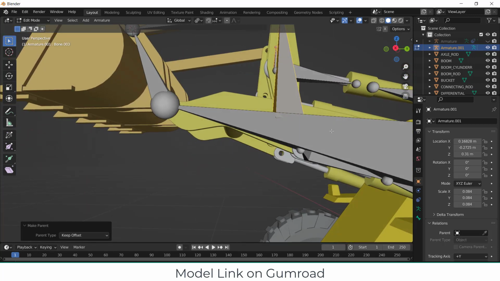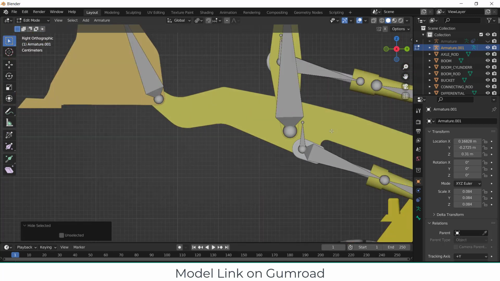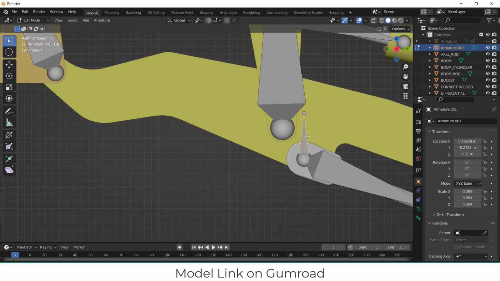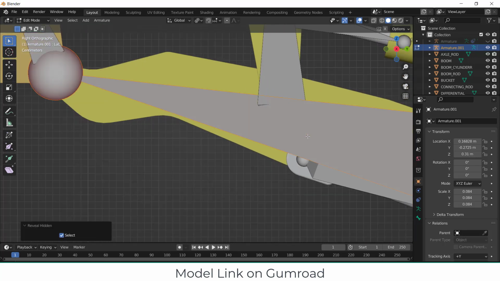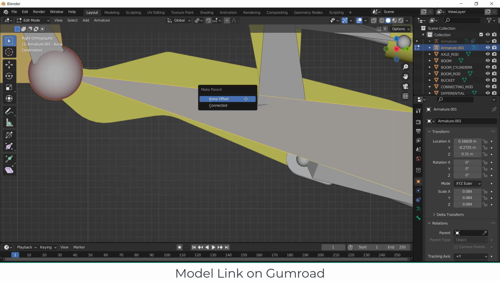Similarly, press 3. Click on H to hide. By pressing Shift, select this bone. Press Alt H. By pressing Shift again, select this. Press Ctrl P. Click on Keep Offset.